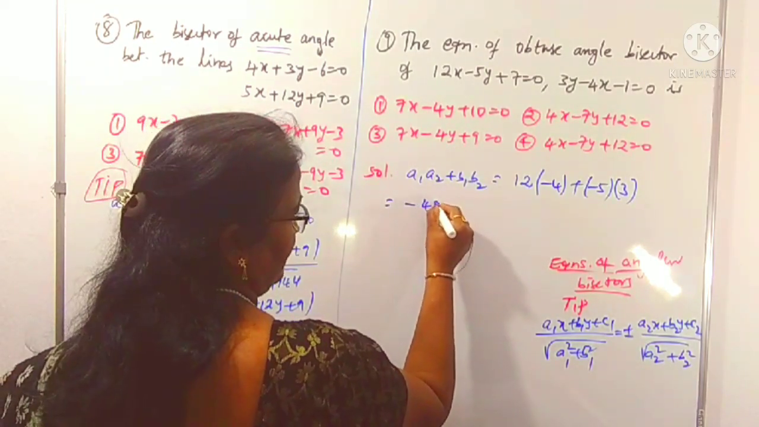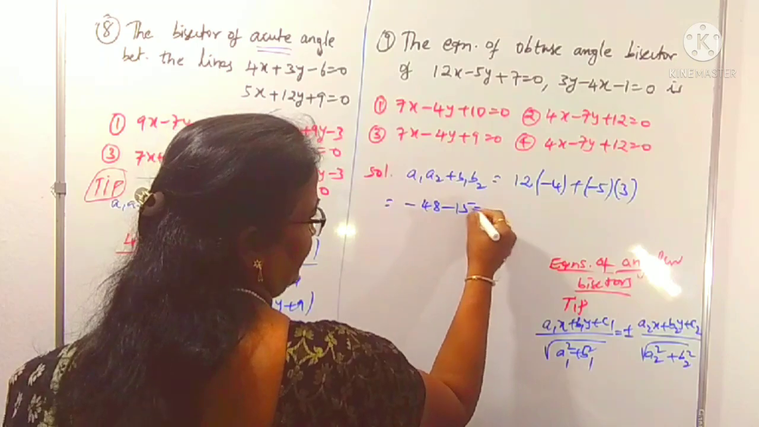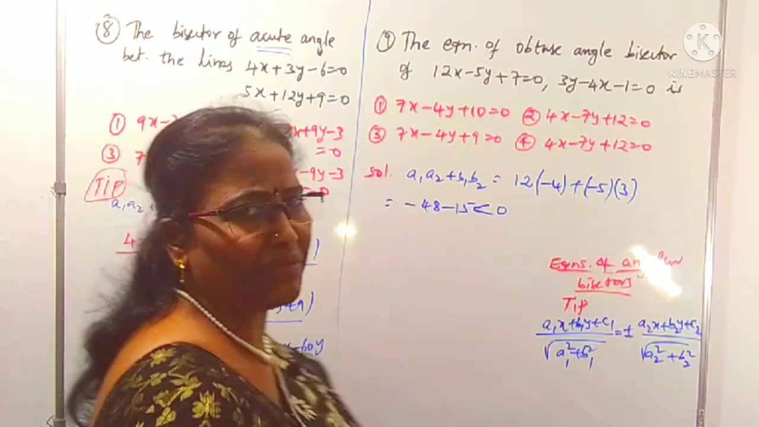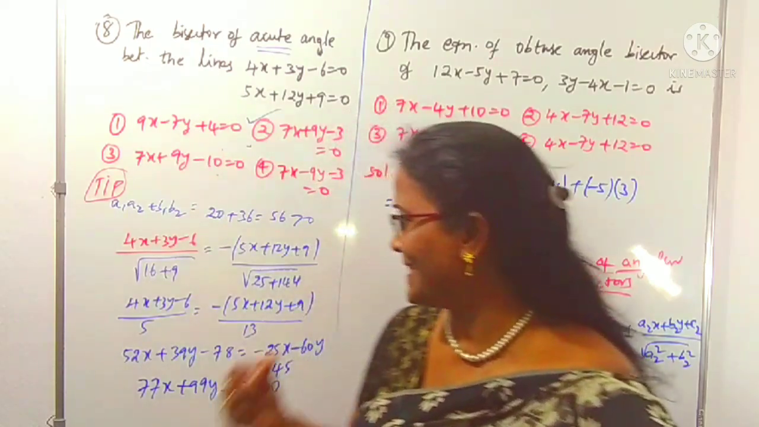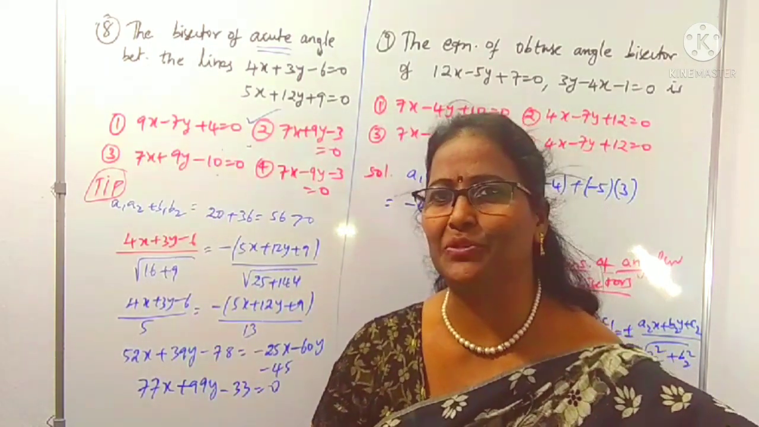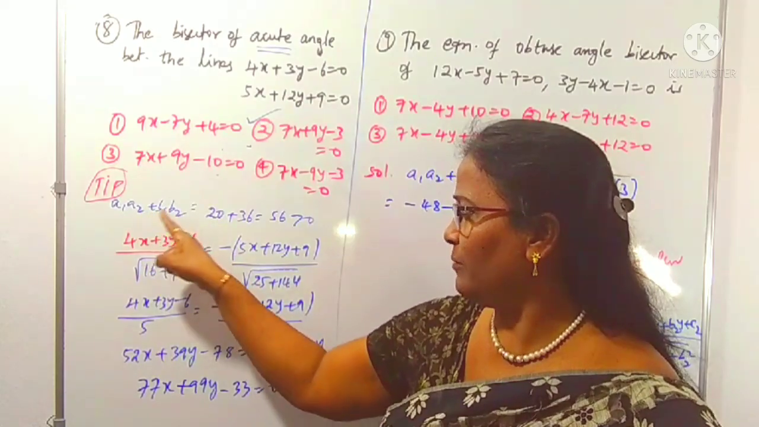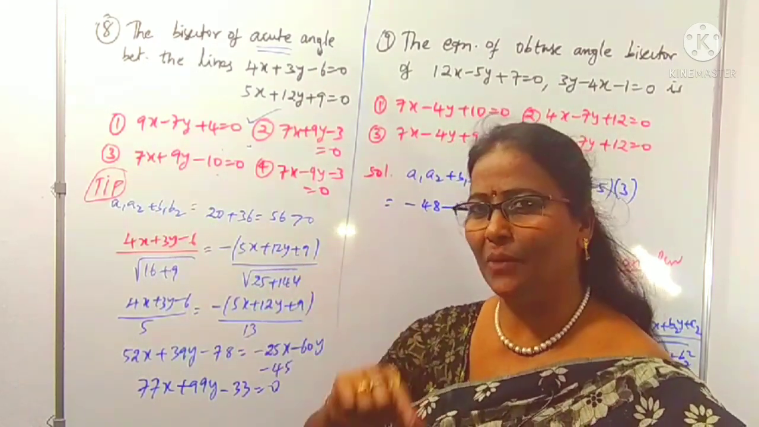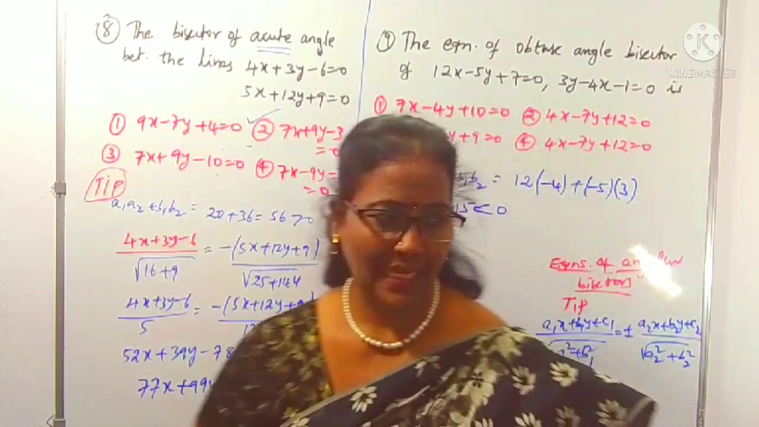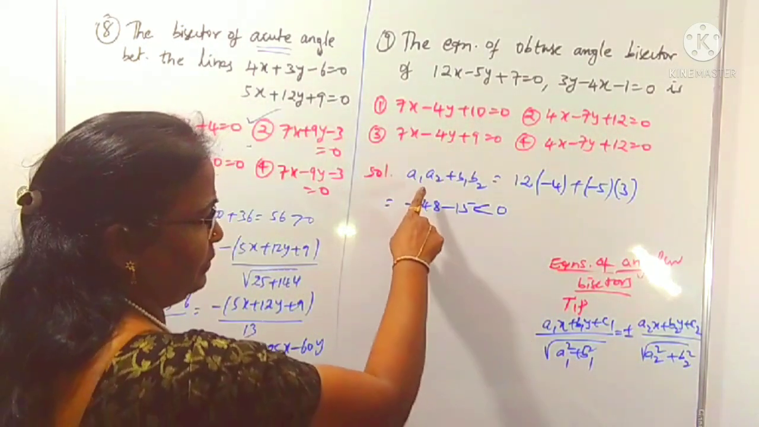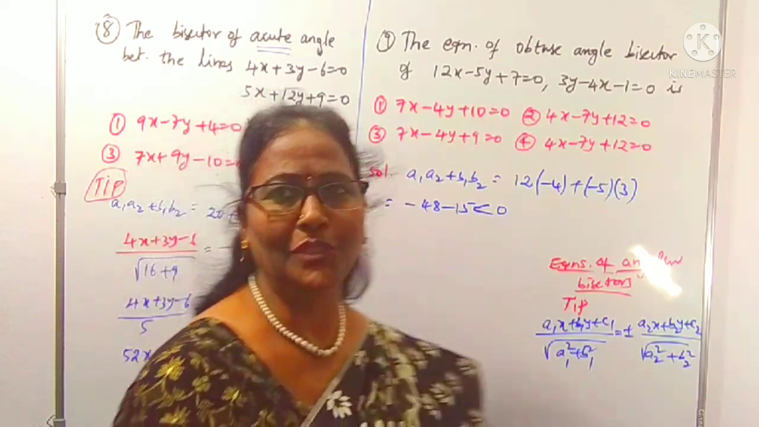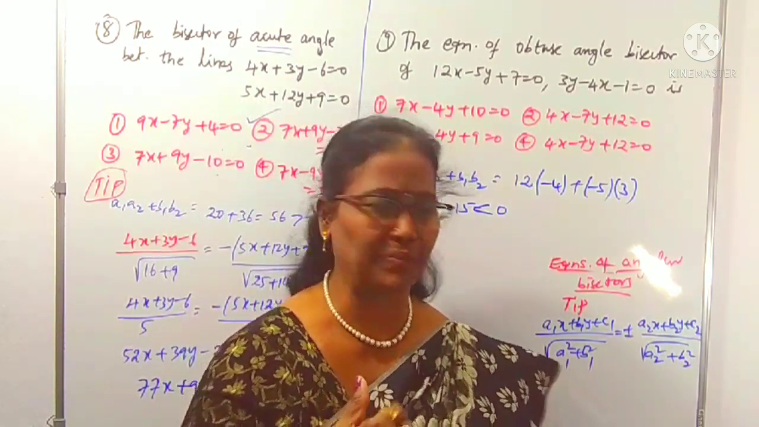Minus 48 minus 15 is something minus only, it is less than 0. In case of a1a2 plus b1b2 less than 0, with plus sign is acute, minus sign is obtuse. Here a1a2 plus b1b2 is greater than 0, what? Negative sign is acute, then opposite is obtuse. Here a1a2 plus b1b2 less than 0 means positive sign is acute, negative sign is obtuse.